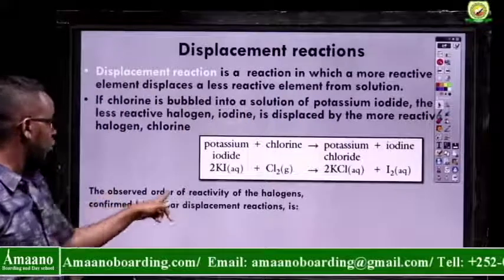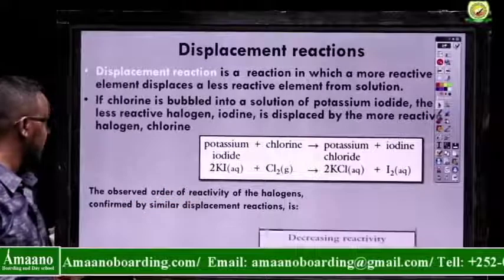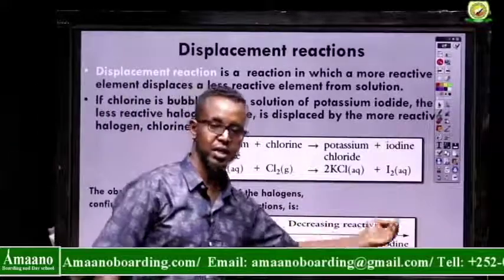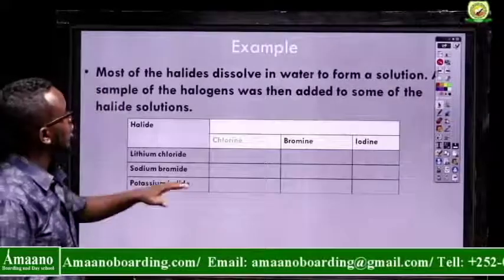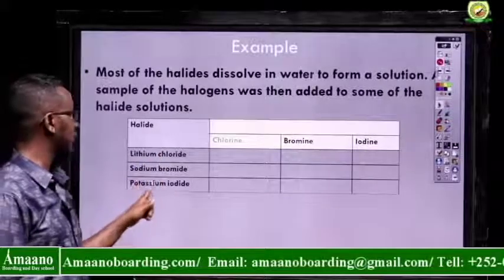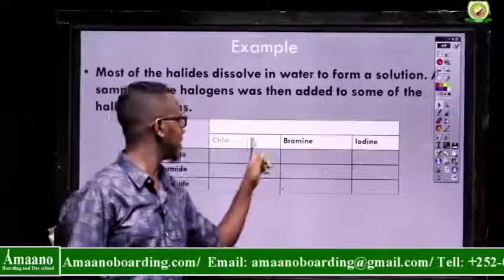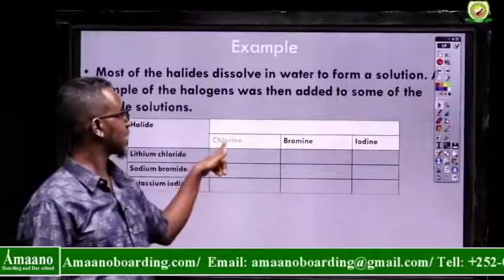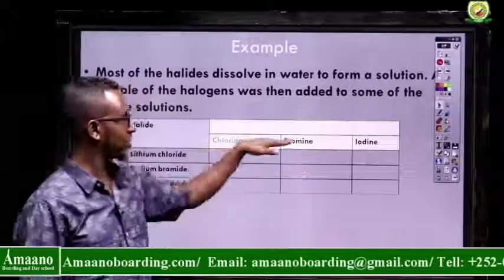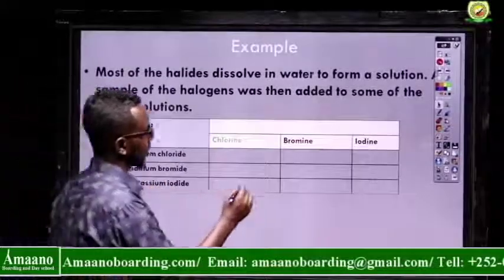The observed order of reactivity of halogens, confirmed by similar displacement reactions, is chlorine, bromine, iodine, decreasing in this direction. Here we have an example with the compounds lithium chloride, sodium bromide, and potassium iodide. We want to add chlorine, bromine, and iodine. If you remember, they look green, red-brown, and purple-black. Is displacement possible here? I want to write something here.